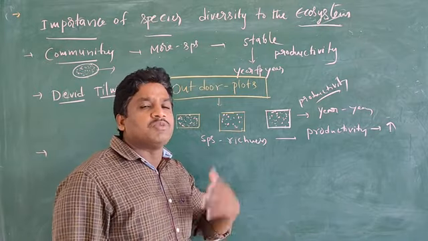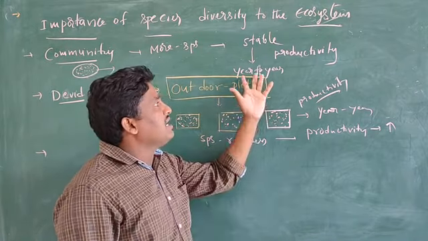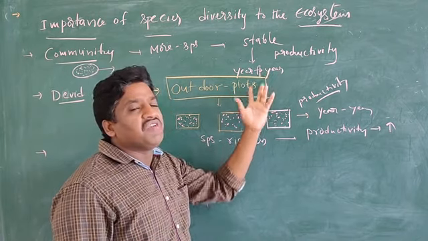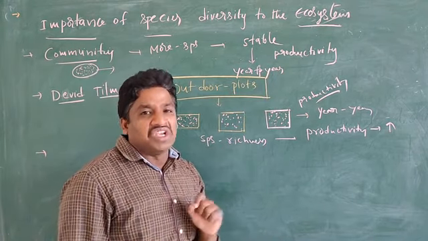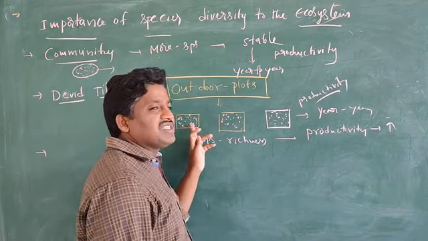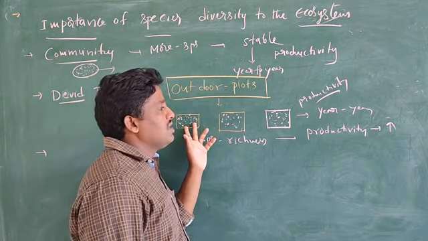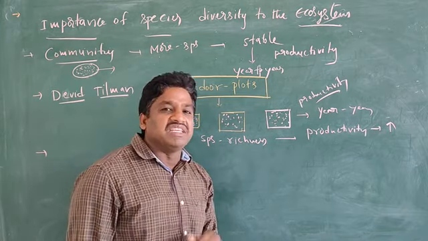So the productivity does not vary much every year. When species richness is increased within a plot, productivity is increased.